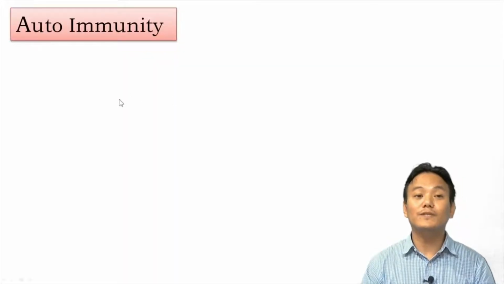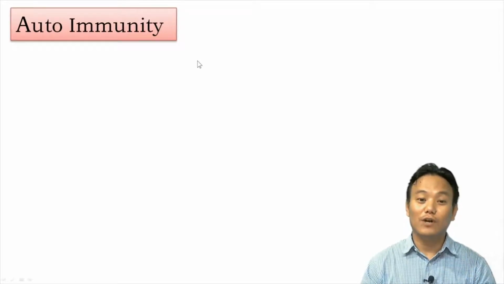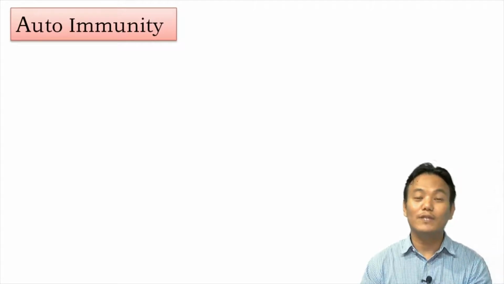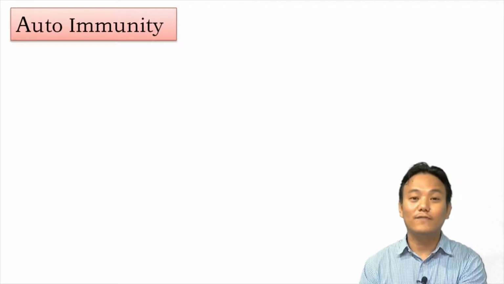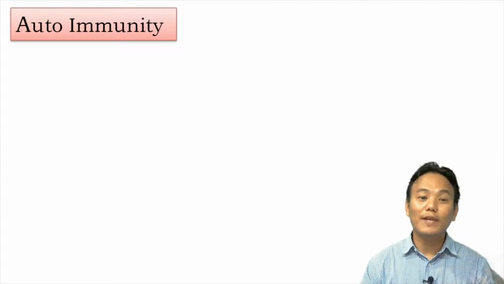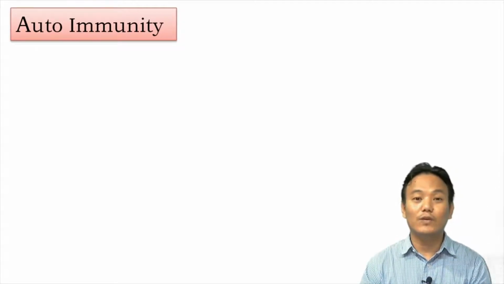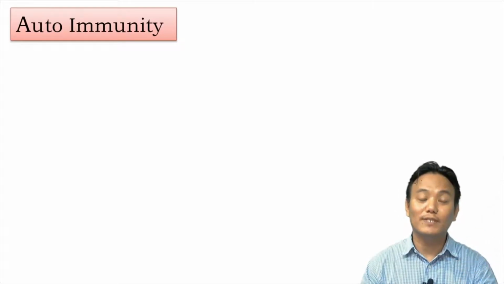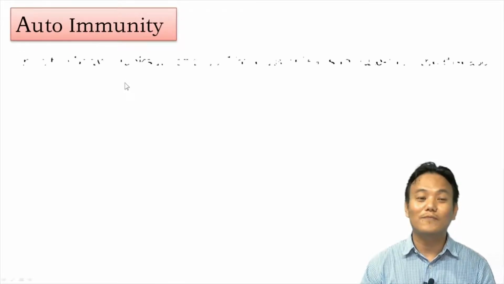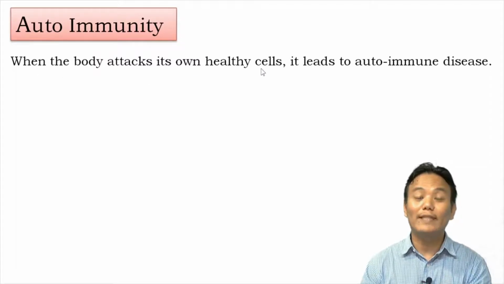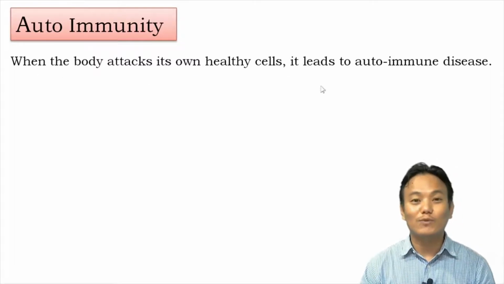So the next human disease which is caused due to abnormal functioning of the immune system is autoimmunity. Remember, I told you that our body's immune system has one very important property in which it can differentiate between the body's self cells and non-self foreign pathogens. Now what happens if our body cannot differentiate between the two and starts attacking our own body cells? In such a situation, it can lead to a disease called autoimmune disease, and the condition is called autoimmunity. So when the body attacks its own healthy normal cells, it leads to autoimmune disease.